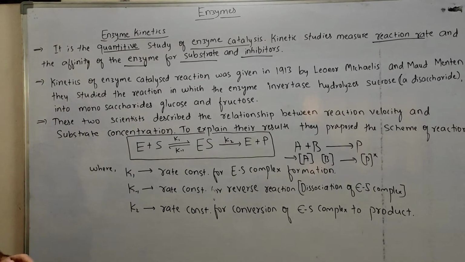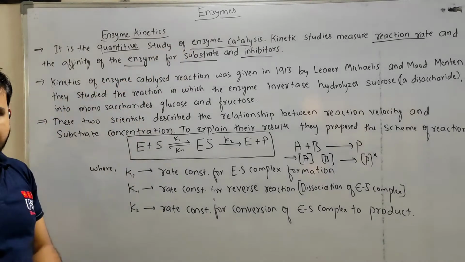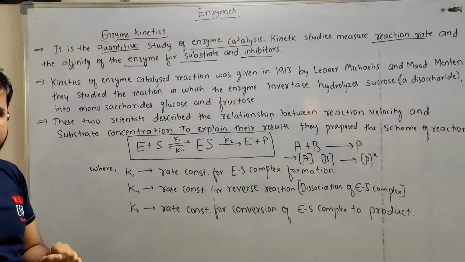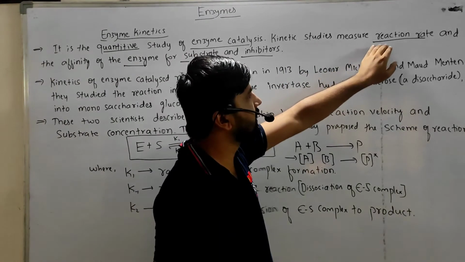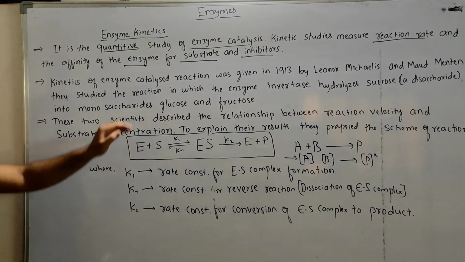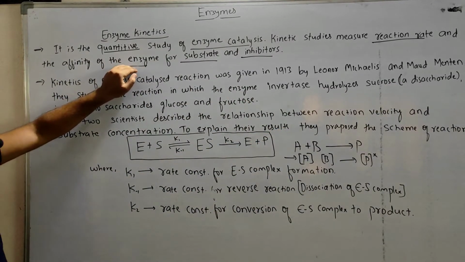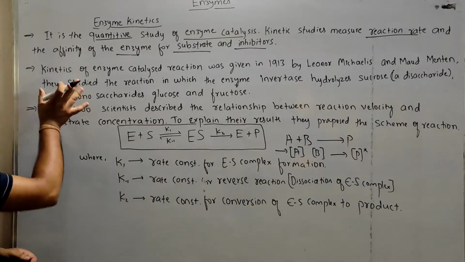So chemical kinetics or enzyme kinetics is the study of quantitative enzyme catalysis, and it also studies the measure of reaction rate, the velocity of the reaction, and the affinity of the enzyme for substrate as well as the inhibitor.